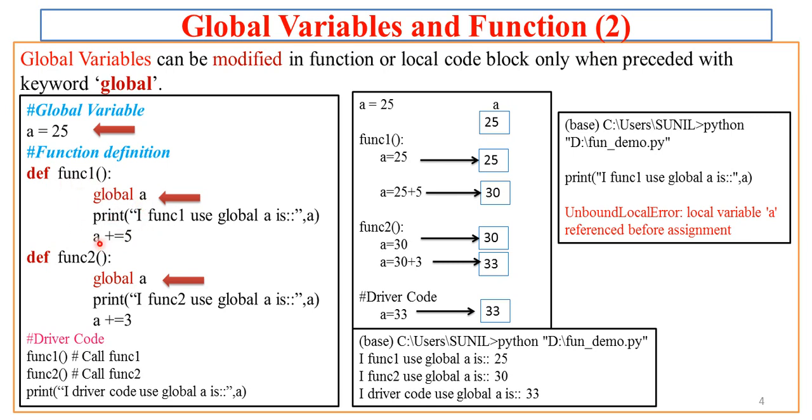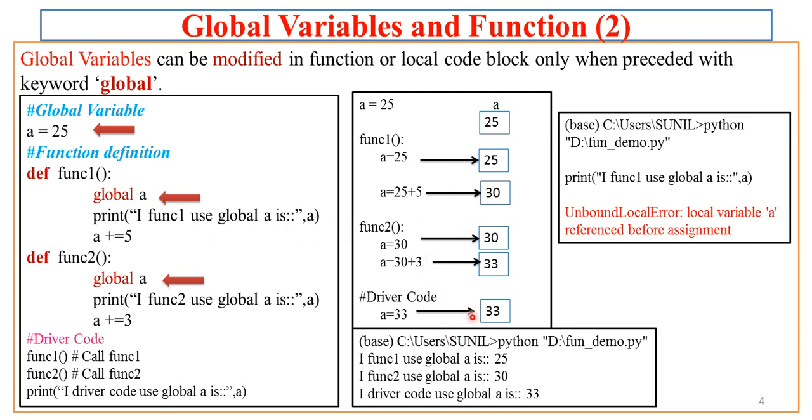Then the function assumes that whatever A you are trying to modify is the local A, but this local A is not defined in the function itself. So if you want the global A to be modified, not the local A, then you have to tell the function that whatever modification you will be doing in variable A, that is the global A. So once you have specified this, Python understands that you are talking of global A.